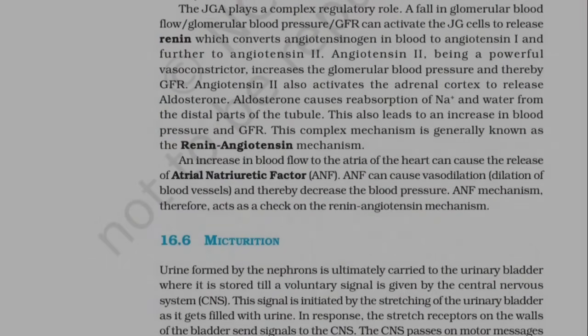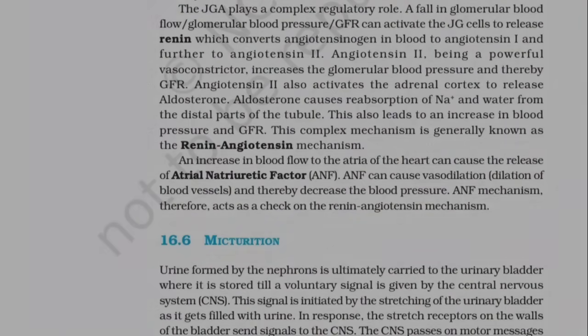16.6. Micturition. Urine formed by the nephrons is ultimately carried to the urinary bladder, where it is stored till a voluntary signal is given by the central nervous system, CNS. This signal is initiated by the stretching of the urinary bladder as it gets filled with urine.